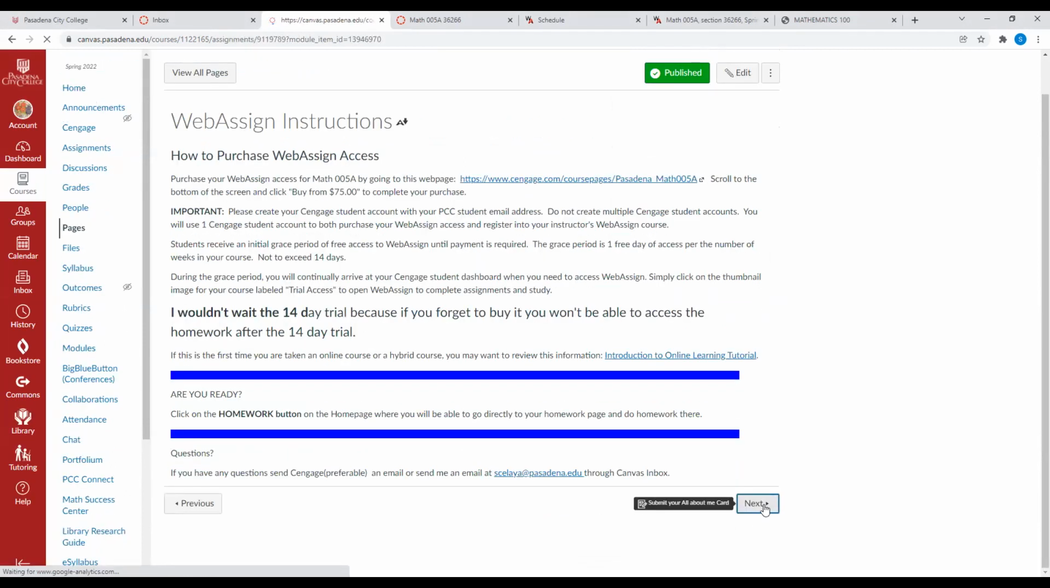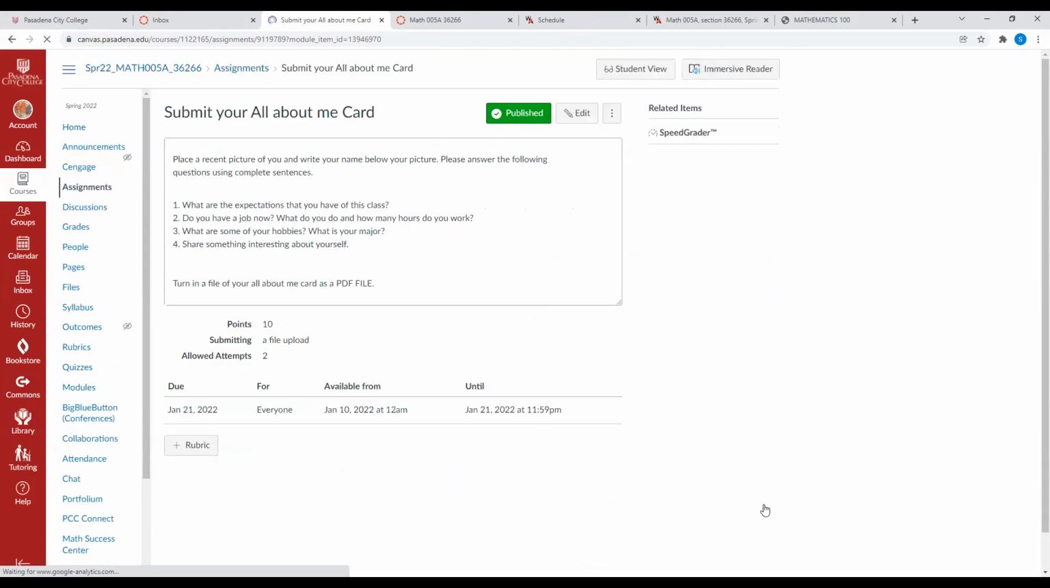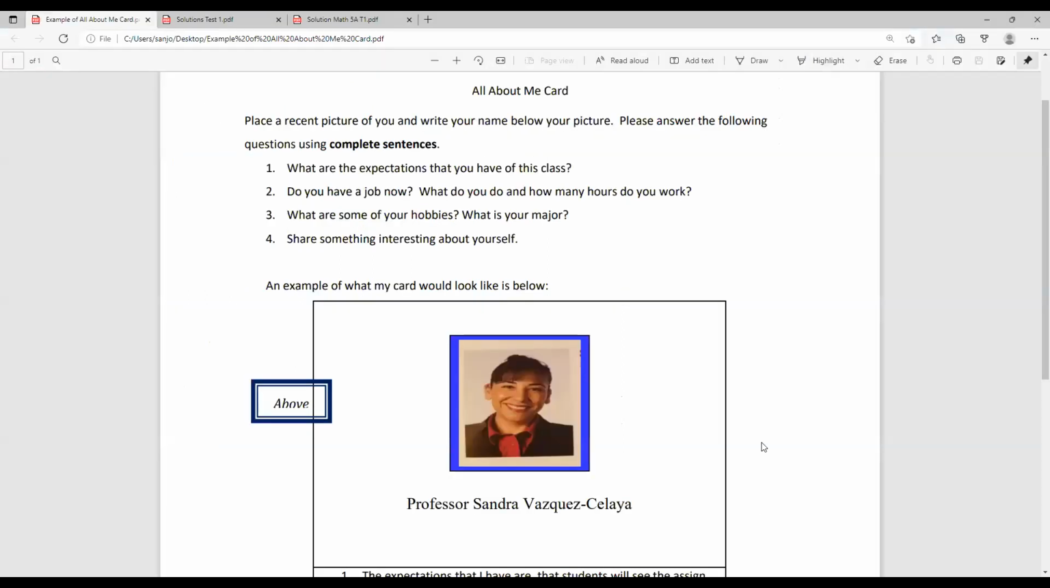There's a place right here where it says submit the All About Me card, which is here. I've got to give you an example of how that All About Me card looks. The All About Me card is this one here. And it says, place a recent picture of you and write your name below your picture. Please answer the following questions using complete sentences.